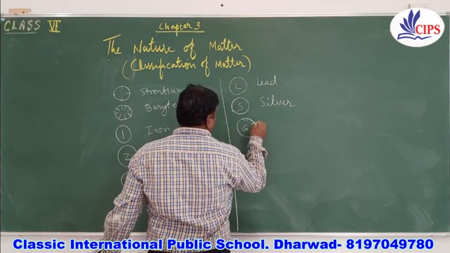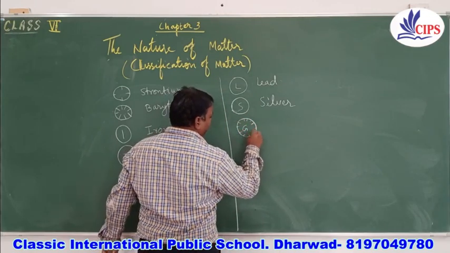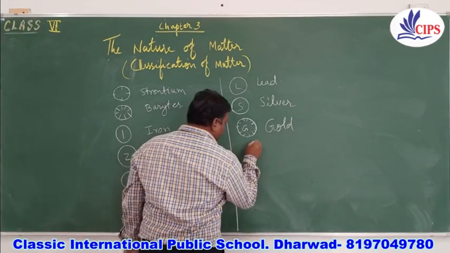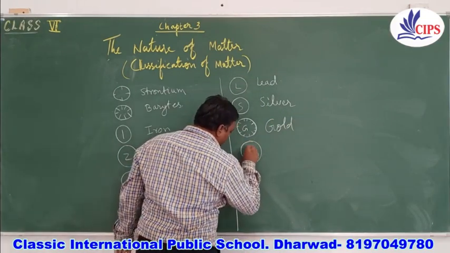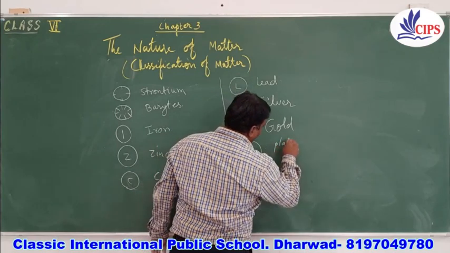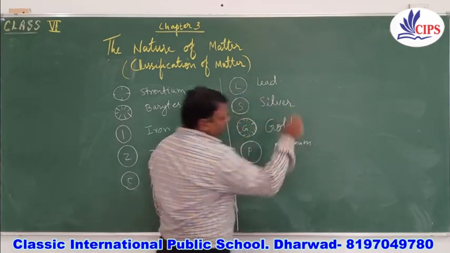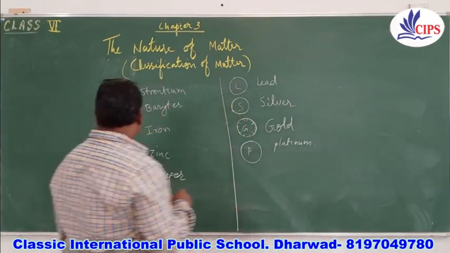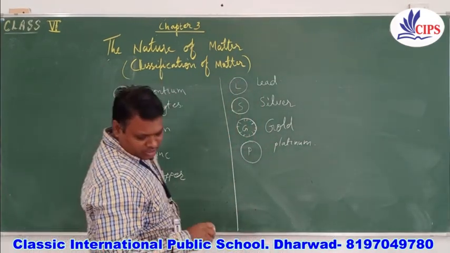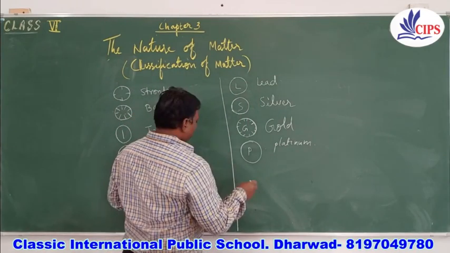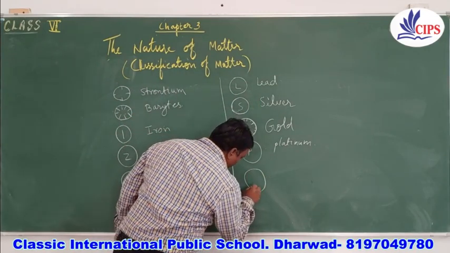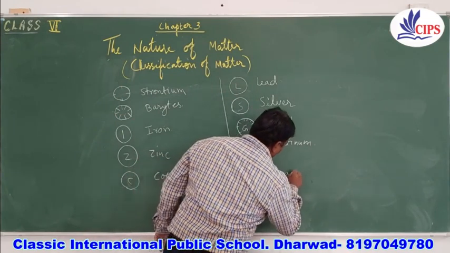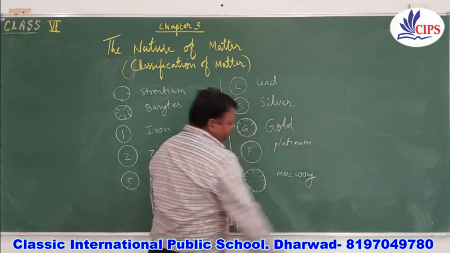For platinum, he used a circle along with the letter P. For mercury, he used only a circle without writing anything, just like barytes, with small dots.